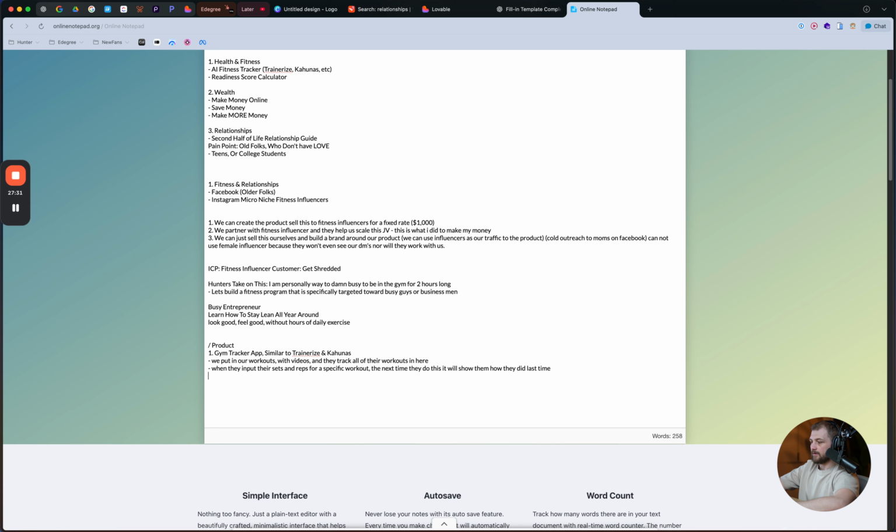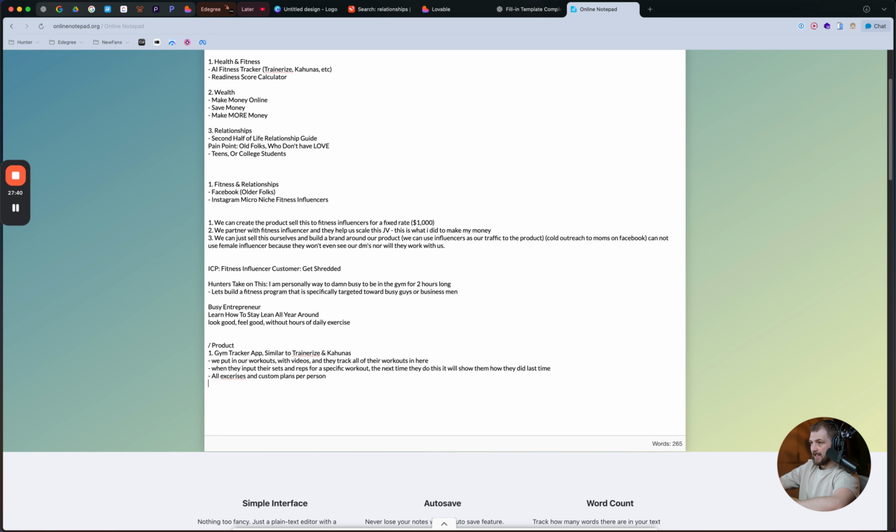Gym tracker app, all exercises and custom plans per person. And then we need the ability to assign individual people individual programs. Now, this can get a little technical. Easily done. I think we can easily pull this off.